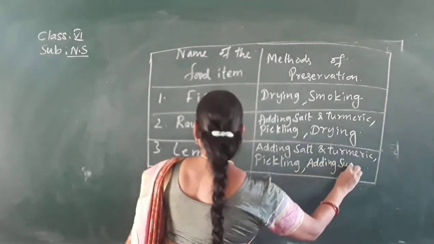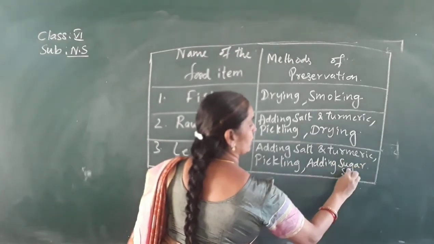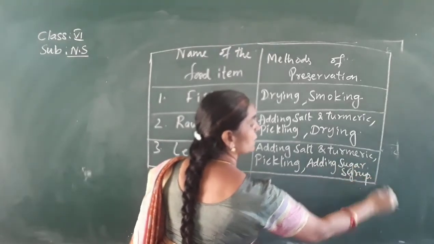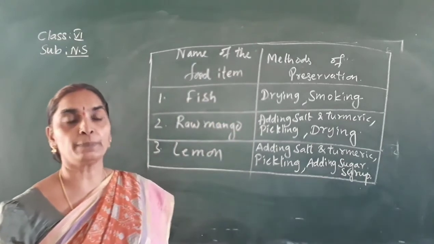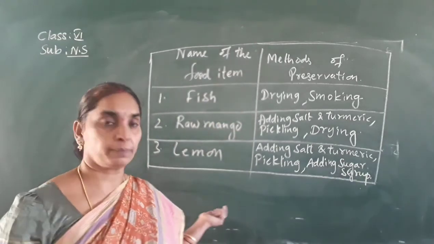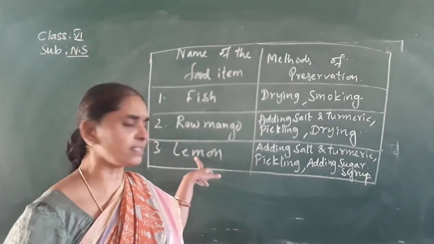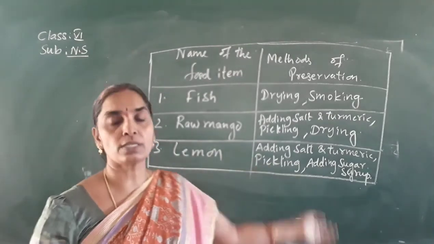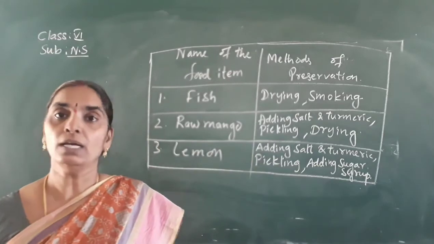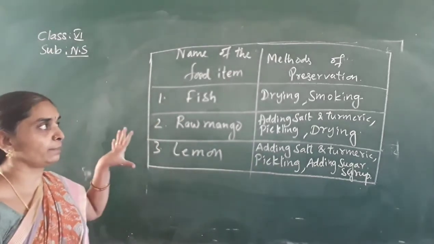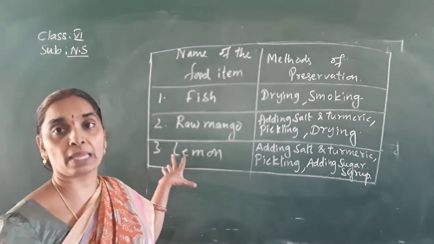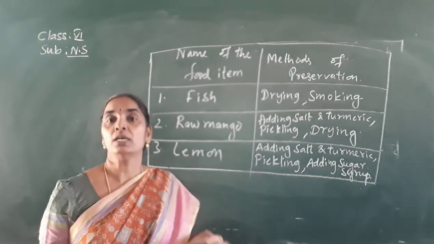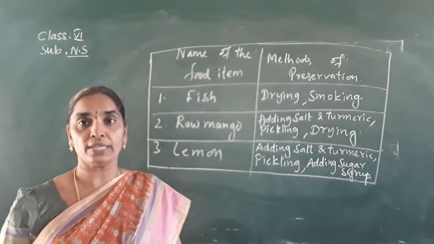Adding sugar syrup. Lemon is preserved by adding sugar syrup and by adding chemical preservatives like potassium metabisulfite. Here it is only the citric acid, so we need not add any other preservatives. By adding sugar syrup also it can be preserved for a longer period. So these are the different ways in which questions may be asked for you in the examination in this lesson, the food we need.